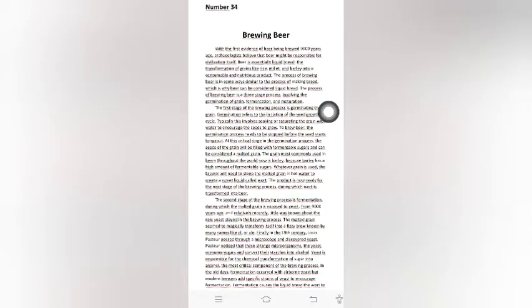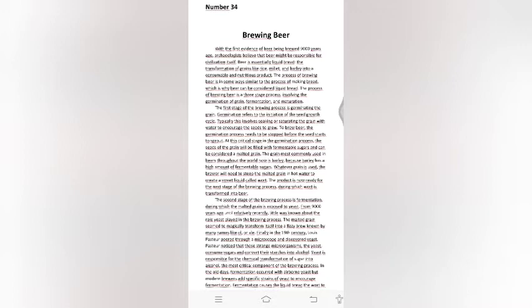I want to share about the example process essay with the outline. Beer. With the first evidence of beer being brewed 9,000 years ago, archaeologists believe that beer might be responsible for civilization itself. Beer is essentially liquid bread, the transformation of grain like rice, milk, and barley into a consumable and nutritious product. The process of brewing beer is in some ways similar to the process of making bread, which is why beer can be considered liquid bread.